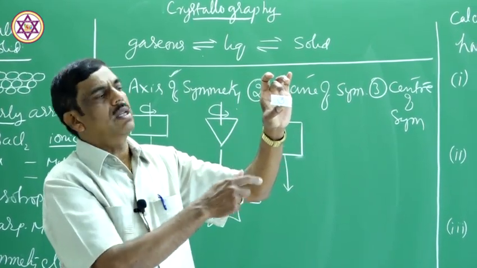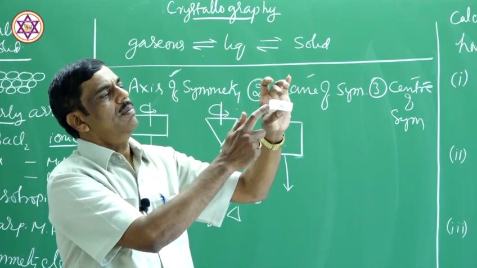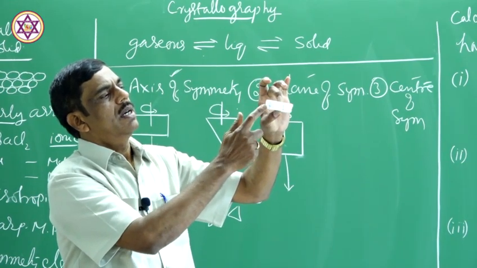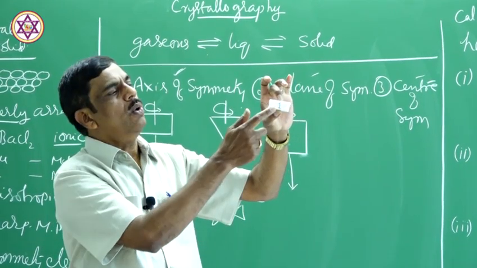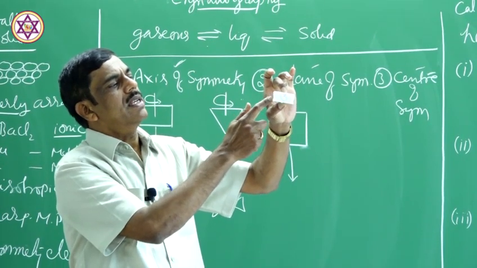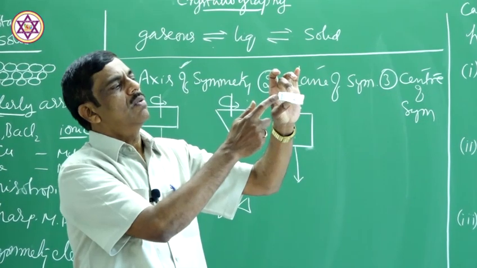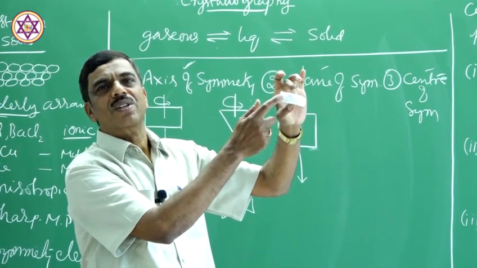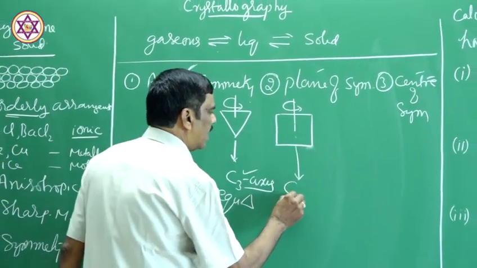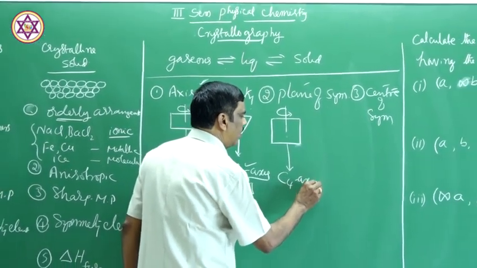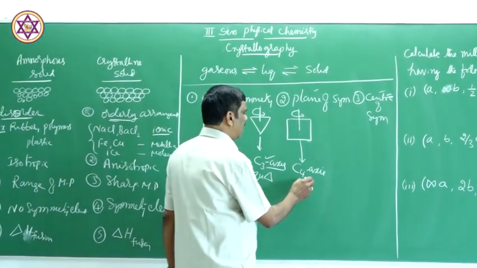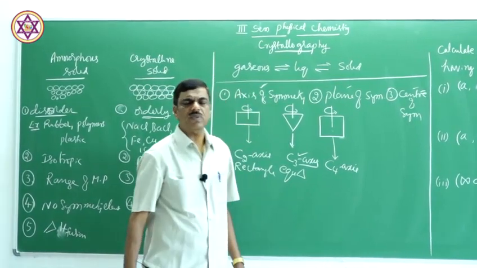Now, continue the rotation, third time, and this is the fourth time, and it will be repeated. Therefore, on rotating a square through 360 degree, the same appearance will appear 4 times. Therefore, a square has got C4 axis of symmetry.